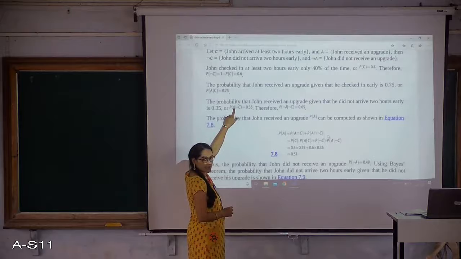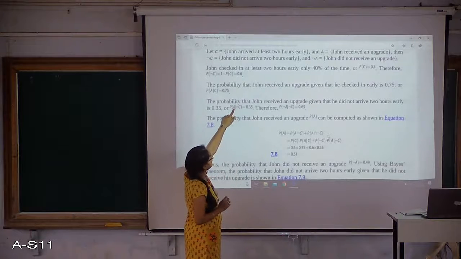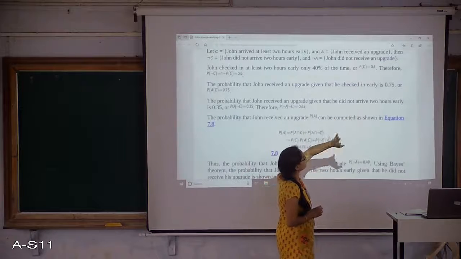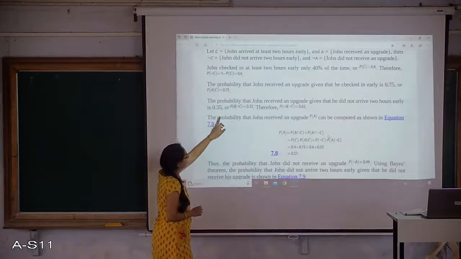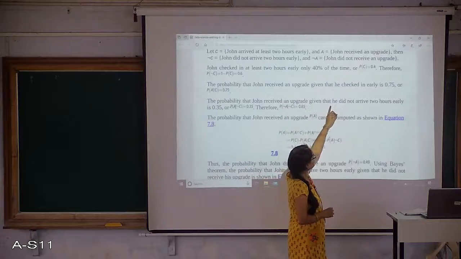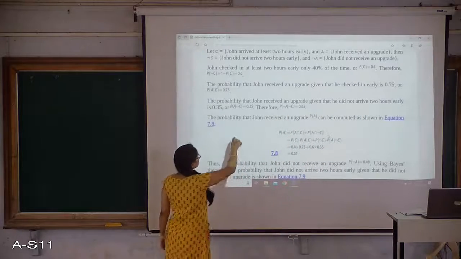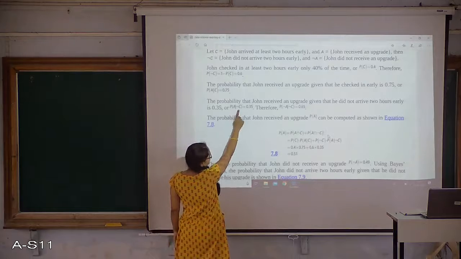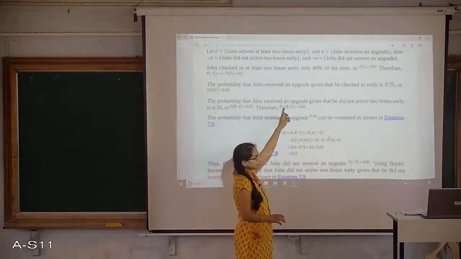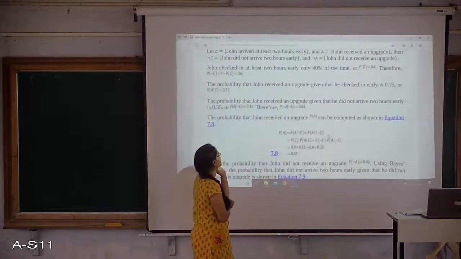So getting upgraded is A, as already mentioned in the above statement. Event A says that John received an upgrade. Now I am saying that John received an upgrade when he did not arrive, so the complement of C. So the probability of A when C has not occurred is 35%, and not getting upgraded when not arrived 2 hours early is 65%.